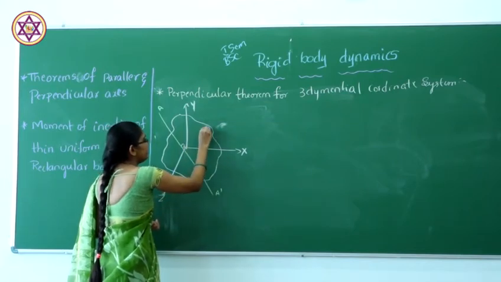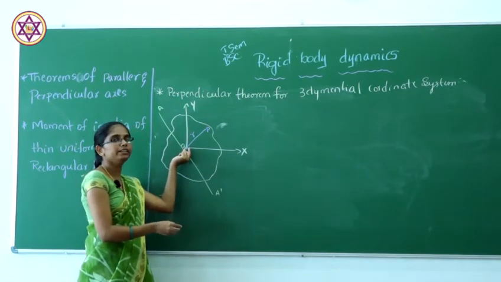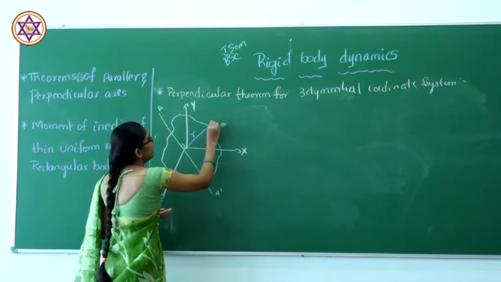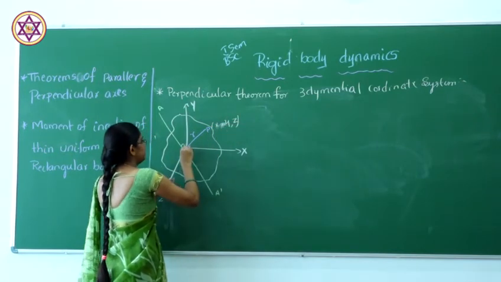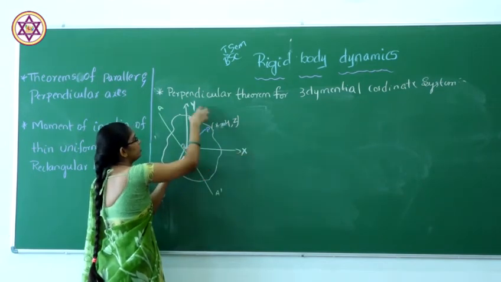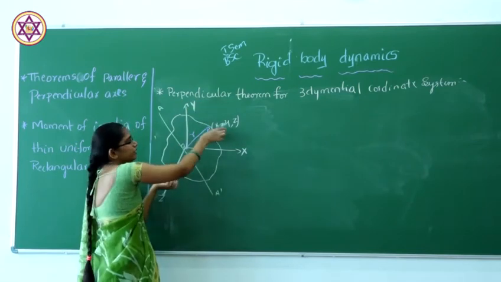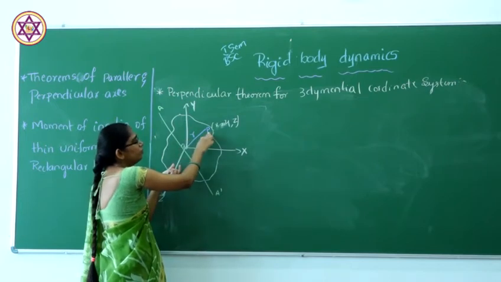R will be the distance from center O to the point P, so that P has x, y and z coordinates. That means the particle will be along the x axis, the y axis and the z axis also. R will be the distance from O to P.